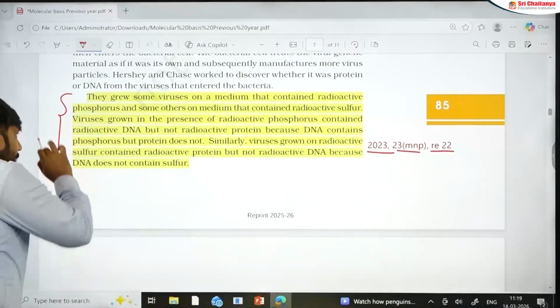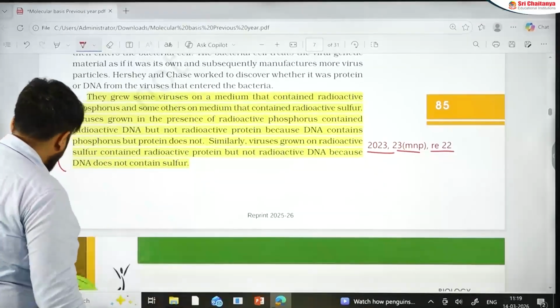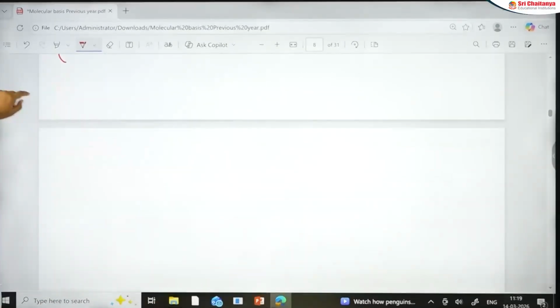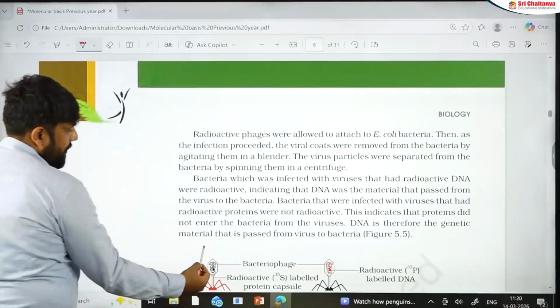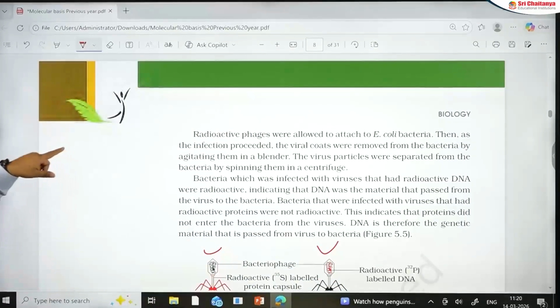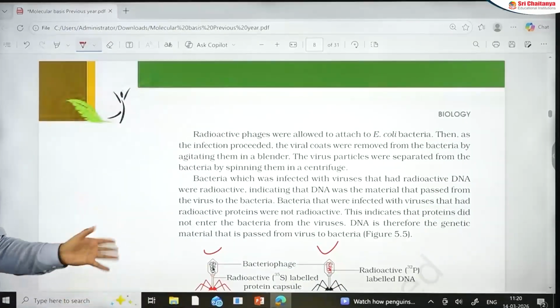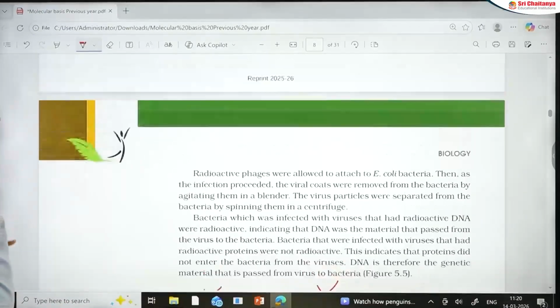This is actually the first step. What students do is, they remember what the first step is going to be. The next one, in which they talk about the bacteriophages: this bacteriophage is there, this bacteriophage is there. But in reality, how are these bacteriophages made? How did I make an S35 labeled bacteriophage or a P32 labeled bacteriophage?